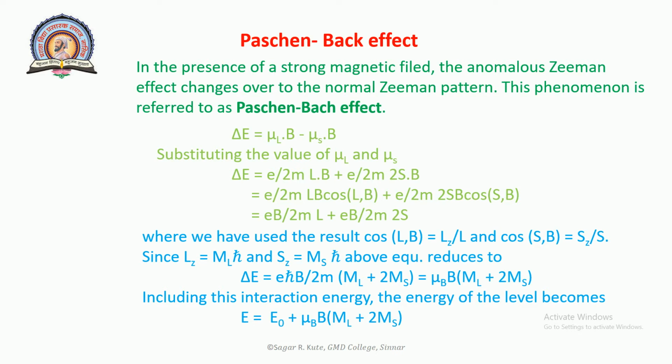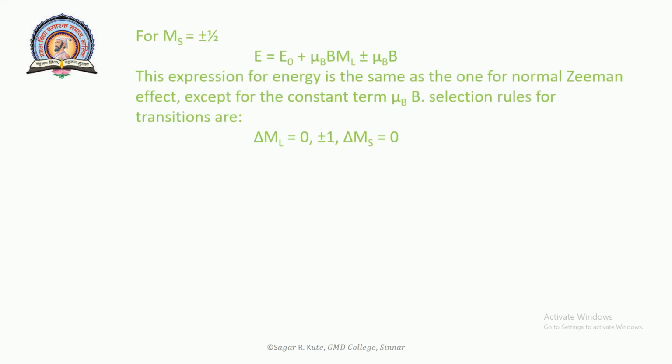Putting these into the above equation, delta E is equal to e h cross B upon 2m into (ml plus 2ms), which is equal to mu B (ml plus 2ms). Including this interaction energy, the energy of the level becomes E is equal to E0 plus mu B into B (ml plus 2ms), for ms is equal to plus minus half.